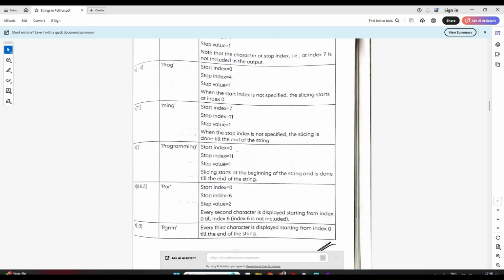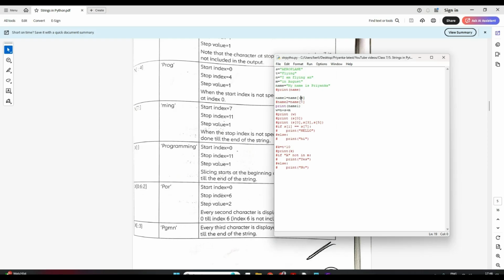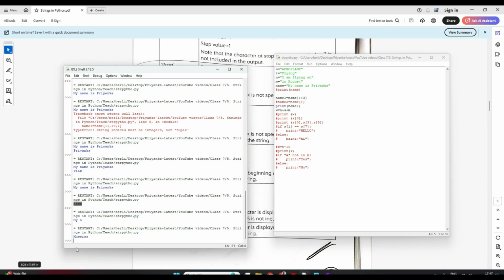Now let's try to do the last one. See, 2 colons were there, correct? So if I give 2 colons and 3, that means, see, the start value is default, nothing given. End value is default, nothing given. So start will be from 0, end will be till the length, and in the step of 3. So it will give me first M, then 1, 2, 3, then N. Like this, it will give me in the step value of 3.